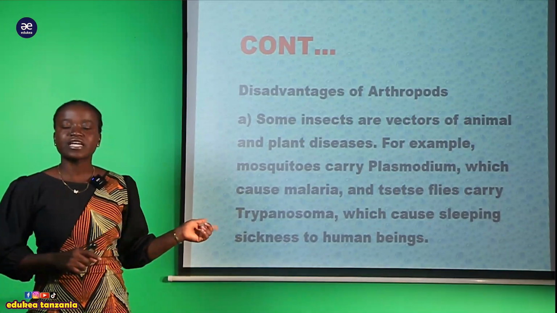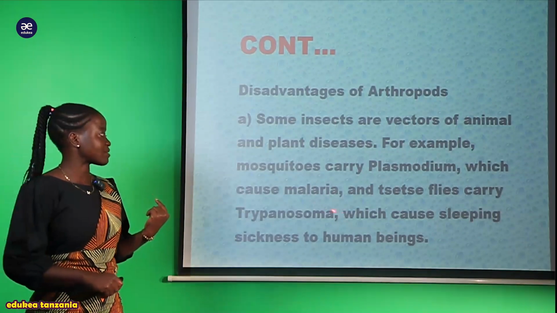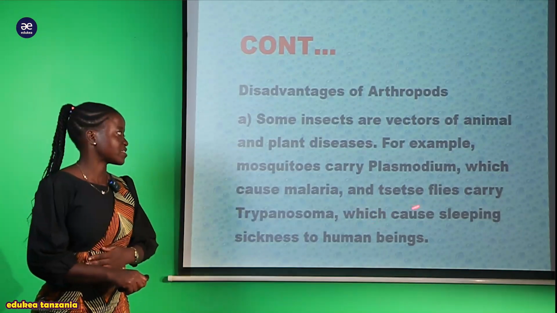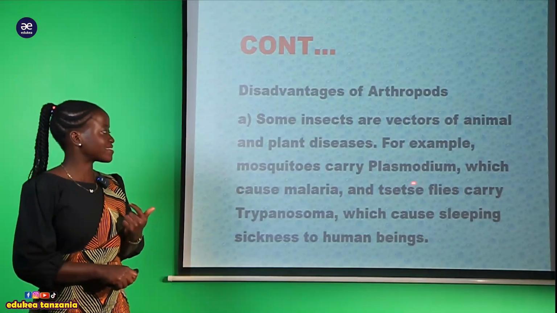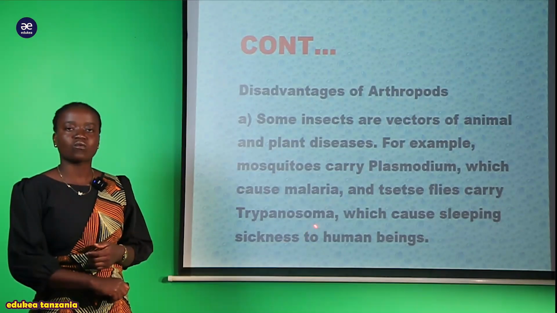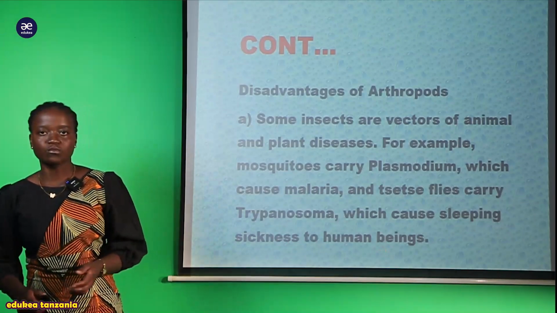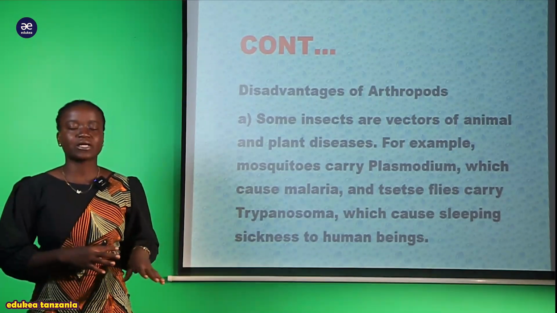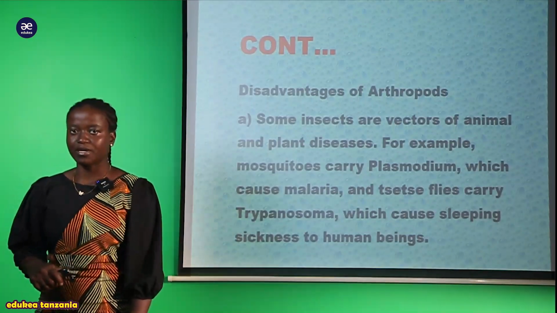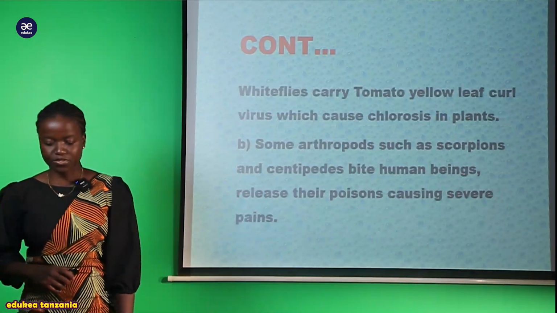So now you can see they are vectors of plant and animal diseases. So kwenye animal disease hapa anasababisha malaria. But also we have the tsetse fly, tsetse fly ndiye tunamuita mbung'o. Huyu tsetse fly mwenyewe sasa anacarry hii trypanosoma. Trypanosoma huyu tunasema kwamba ni organism ambaye anasababisha the African sickness from a human being to a human being, kwa maana kwamba mtu anapata ule ugonjwa wa malale. Kwa sababu gani? It is due to the presence of this insect ambaye anaitwa tsetse fly, which is used for carrying the trypanosoma disease.